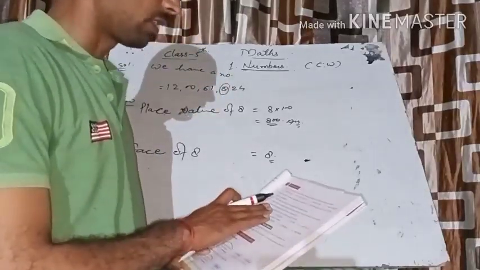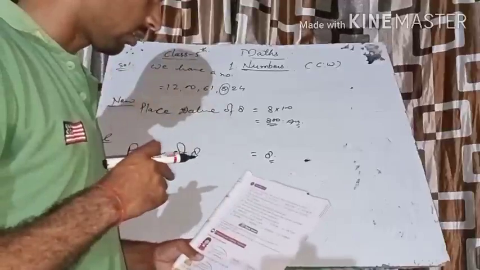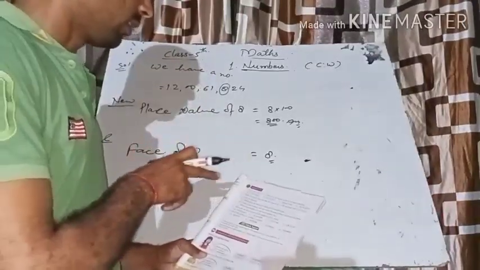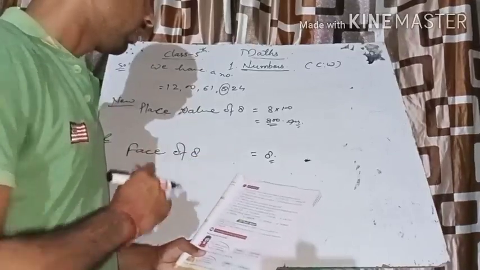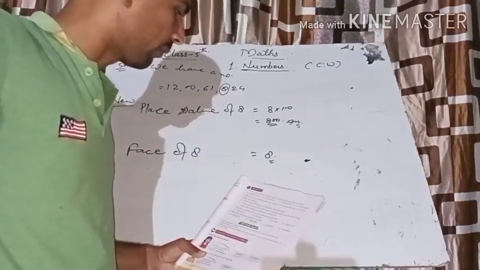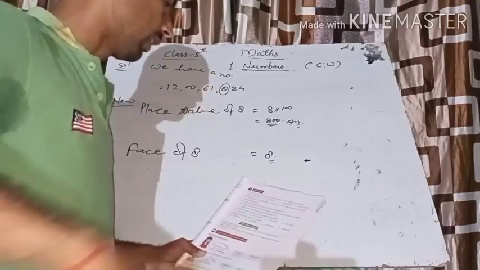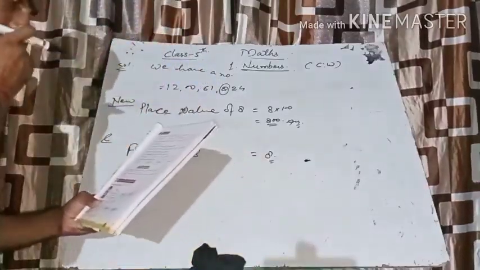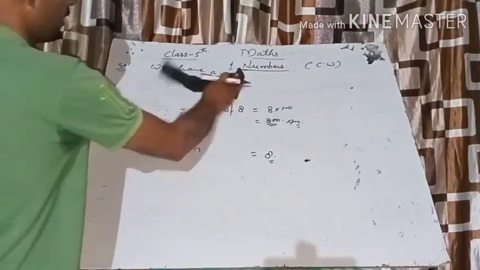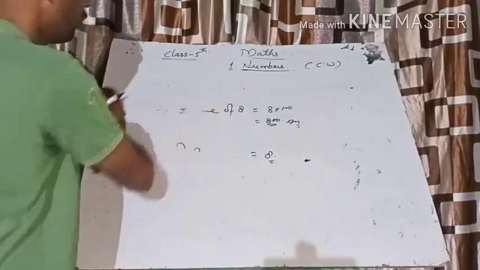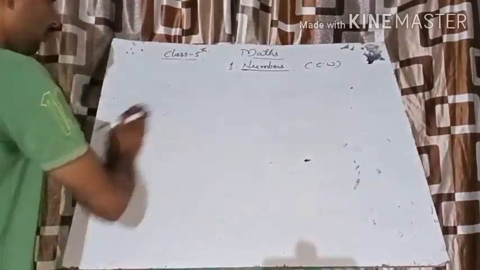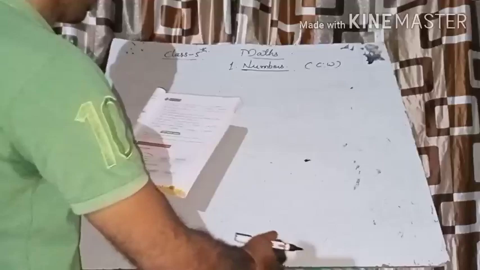Here your question is written in word form. So in this question you have to write down these words as numbers. In the next question, question number 4, you have to write down the numbers in the expanded form. Okay, let's do the expanded form questions here. I have already explained this expanded form. I hope you know how to write the expanded form of any number. Now see what the question is.